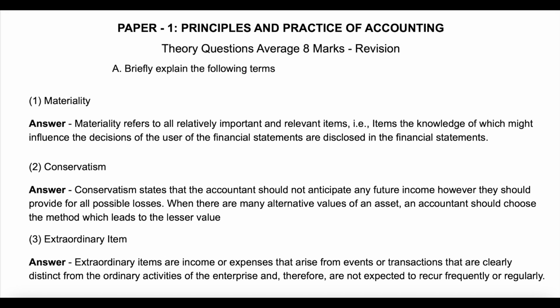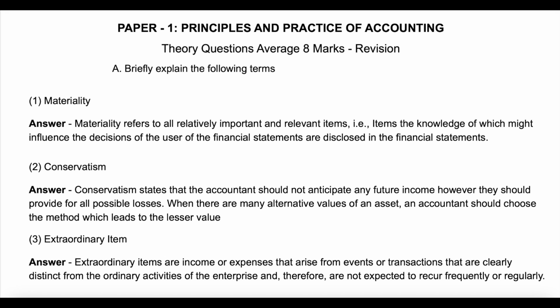Question 2. Conservatism. Answer. Conservatism states that the accountant should not anticipate any future income. However, they should provide for all possible losses. When there are many alternative values of an asset, an accountant should choose the method which leads to the lesser value. Question 3. Extraordinary item. Answer.